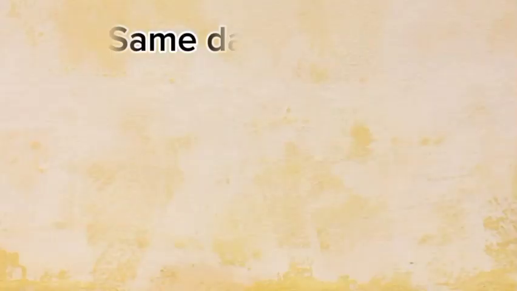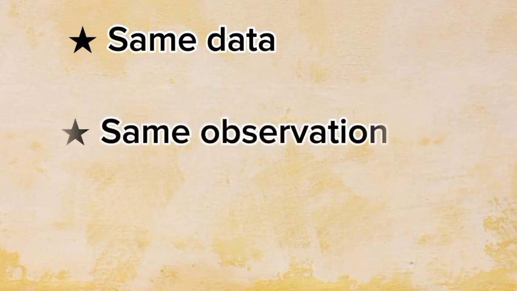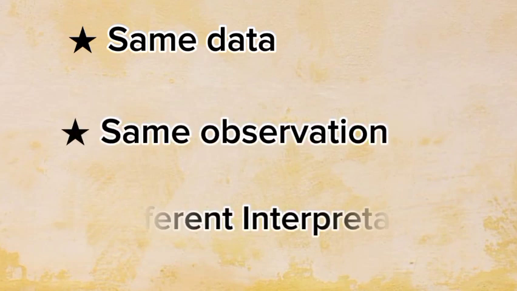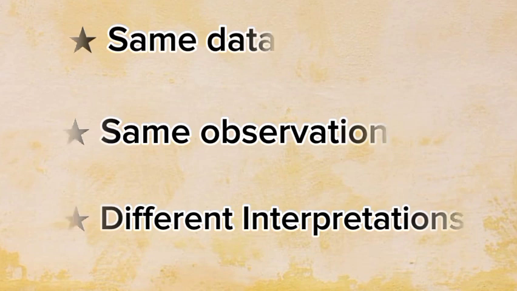So they have the same data, same observation, but they interpret differently, which clearly indicates that data are not self-interpreting, but require some theoretical framework to make sense of them. Different theoretical frameworks will have different assumptions, different criteria, and different methods for evaluating data, which will lead ultimately to different conclusions, even with the same data.